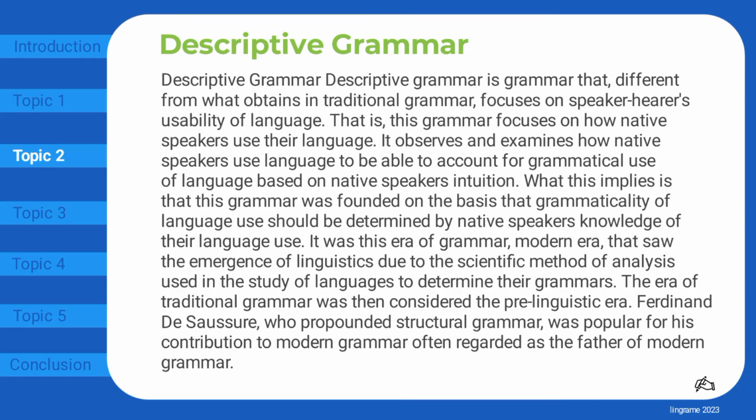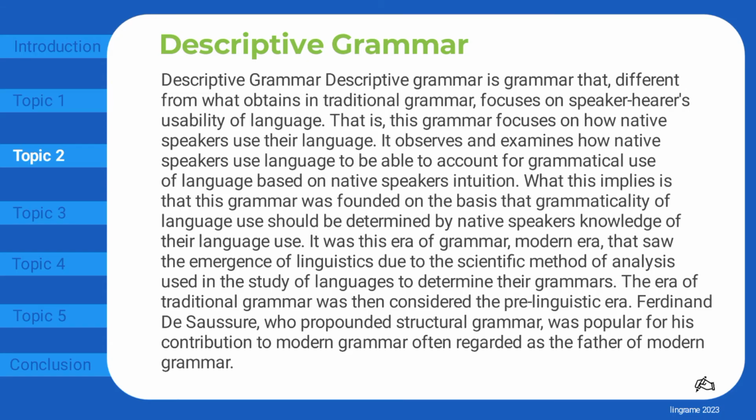Descriptive grammar. Descriptive grammar is grammar that, different from what obtains in traditional grammar, focuses on the speaker-hearer's usability of language. That is, this grammar focuses on how native speakers use their language. It observes and examines how native speakers use language to be able to account for grammatical use of language based on native speakers' intuition. What this implies is that this grammar was founded on the basis that grammaticality of language use should be determined by native speakers' knowledge of their language use.